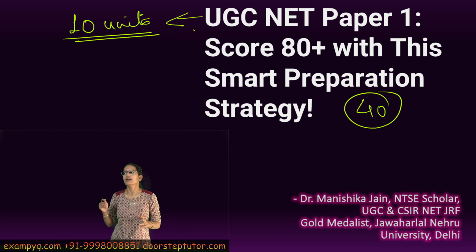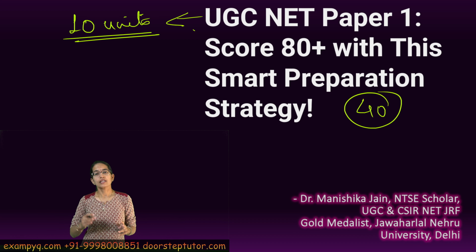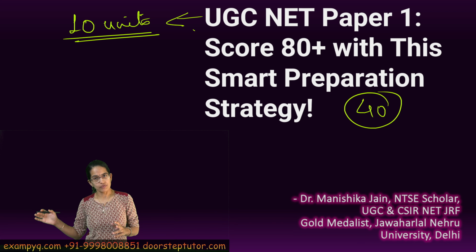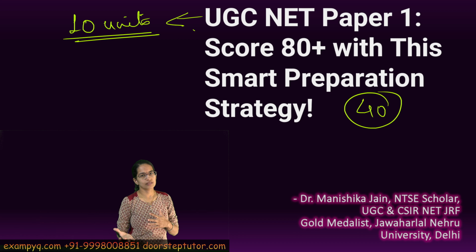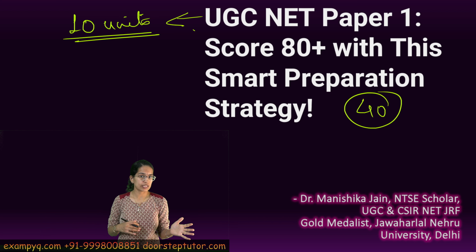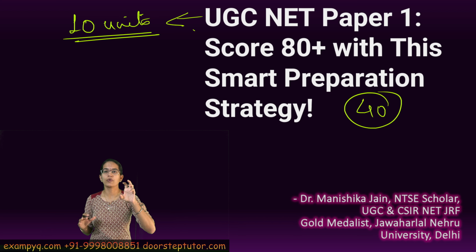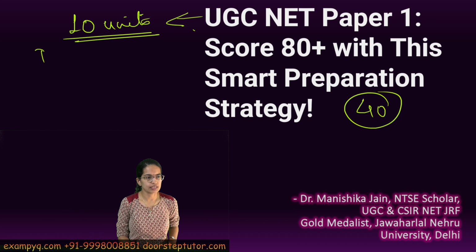For example, if you are a student of philosophy, logic units would be very easy for you. If you are a student from environment, the units on environment would be very simple to you. If you are good at maths, the section on quant becomes easier, and the section on reading becomes relatively easier for English students. So you have to explore which is the area you need to focus more on. That's the first thing, right?